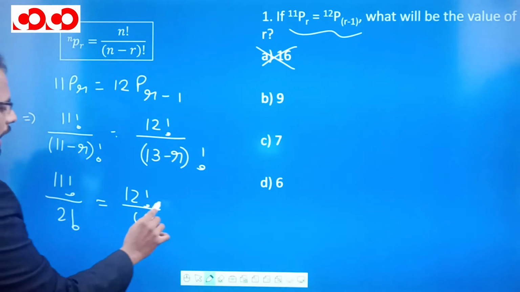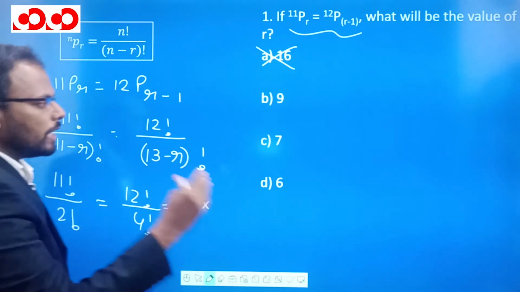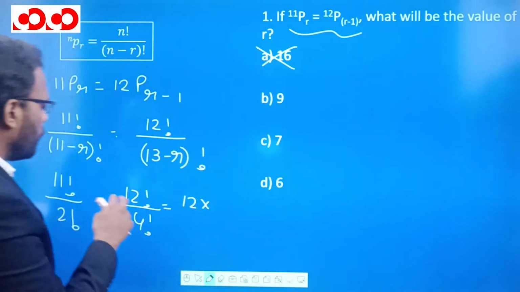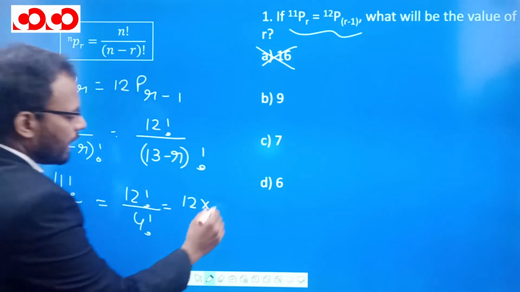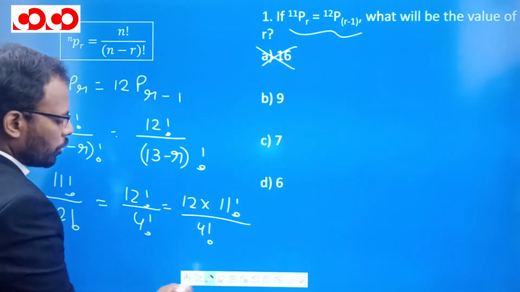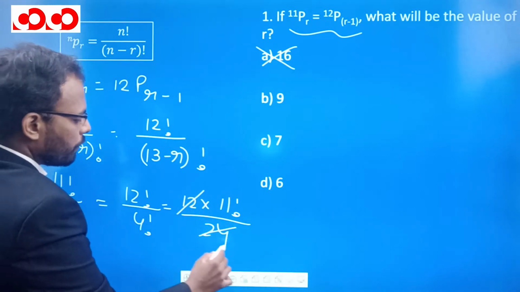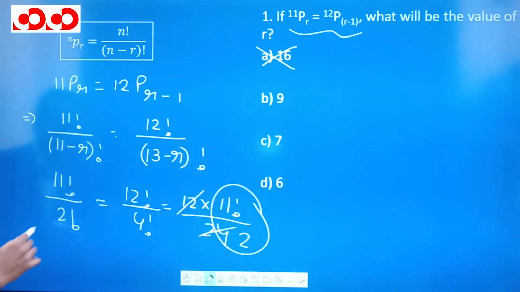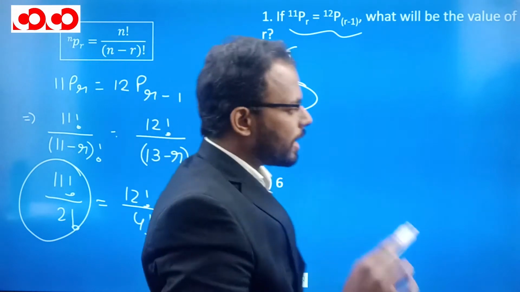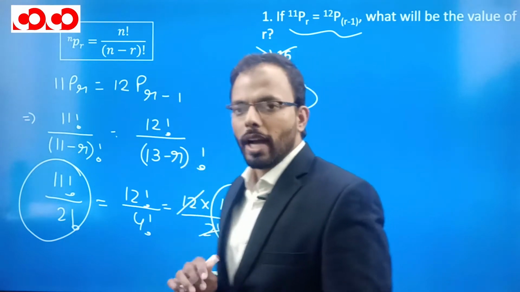If we try to solve it, what is N factorial? N factorial is N into N minus 1 into N minus 2, and so on up to 1. So if we expand this 12 factorial, we can write it as 12 into 11 factorial, divided by 4 factorial. What is 4 factorial? 4 factorial is nothing but 24. If we cut 12 by 24, we'll get 2. So here we are getting 11 factorial by 2, and here also it is 11 factorial by 2 only. It means that this option is correct. We solved this by option, and option B is correct. We don't need to go any further, option 2 has already satisfied.